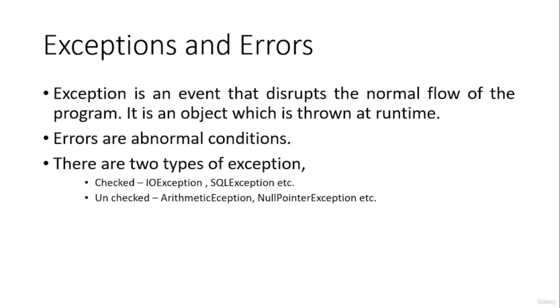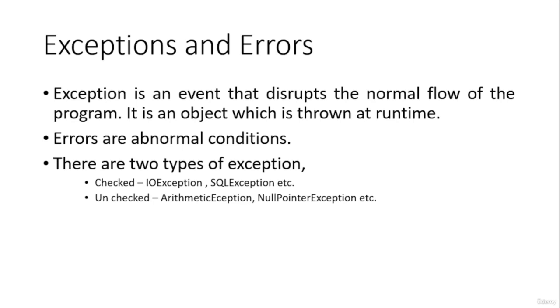Next, there are different types of exceptions. There are two major types: one is checked and the other is unchecked. Checked exceptions are those that we have to check at compile time. Examples of this kind of exception are SQL exception, IO exception, etc. There are many different kinds of checked exceptions, so please go through all of them.